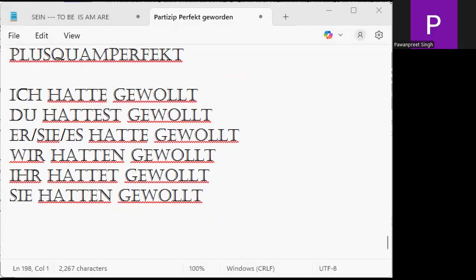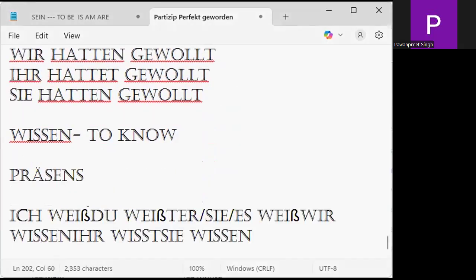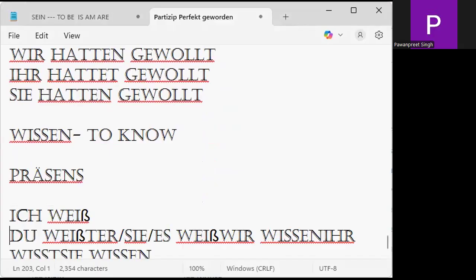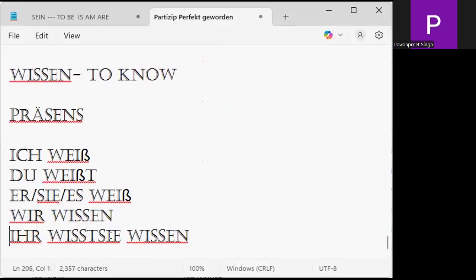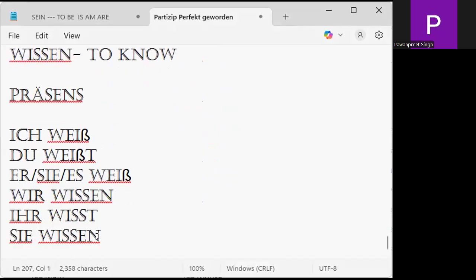We have the verb wissen. We need to understand. Wissen is to know. Repeat after me. So ich weiß. Yes. Present. Eszett sign. Basically, the double S sound is the eszett. Ich weiß. I know. Wissen. So ich weiß. Du weißt. Er, sie, es weiß. This is the conjugation. Wir wissen. Ihr wisst. And sie wissen. Is it clear to you? So wissen is a vocab word, to know.